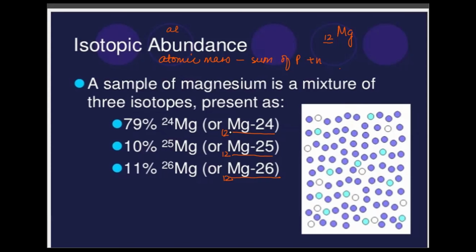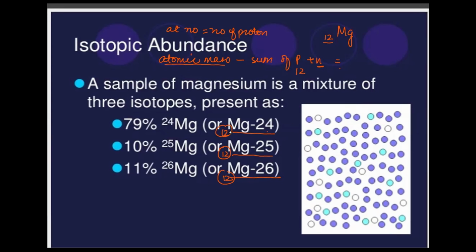And the atomic number, we studied, is actually the number of protons. The number of protons in all these atoms is the same. That's 12, 12, and 12. So the number 12 is common. These atoms have a variation in the number of neutrons, which is why the total comes out different.